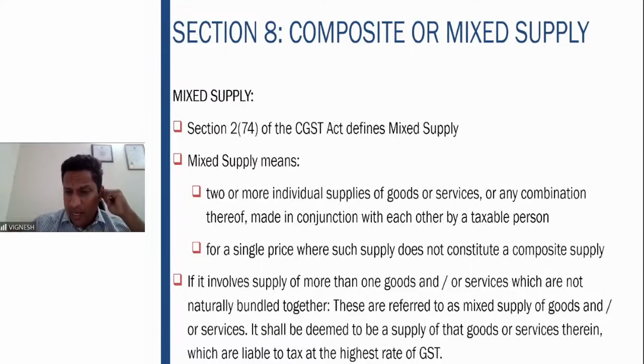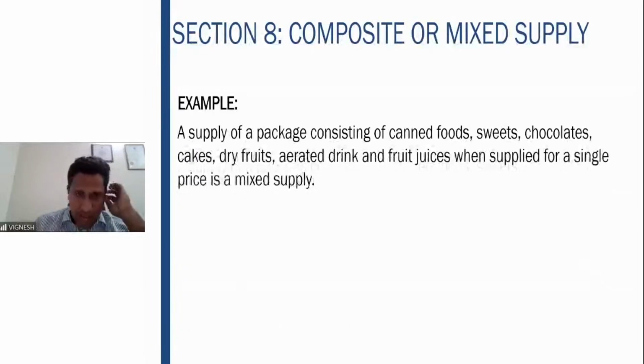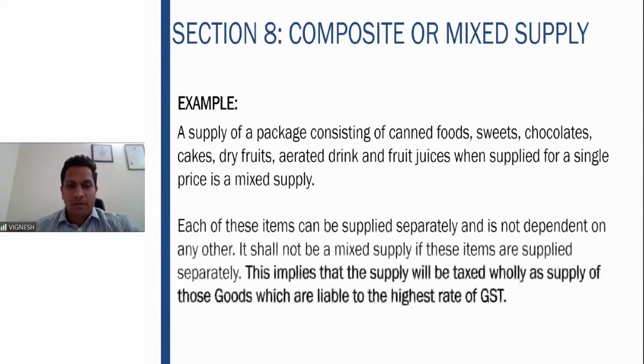It shall be deemed to be a supply of that goods or services which is liable to tax at the highest rate of GST. Fine. So when will it be taken as a mixed supply? When goods or services are sold for a single price, they are not naturally bundled, and it does not qualify as a composite supply. In these three situations, it will be treated as a mixed supply. Example: supply of a package consisting of canned foods, sweets, chocolates, cakes, dry fruits, aerated drink and fruit juices, when supplied for a single price, is known as a mixed supply.